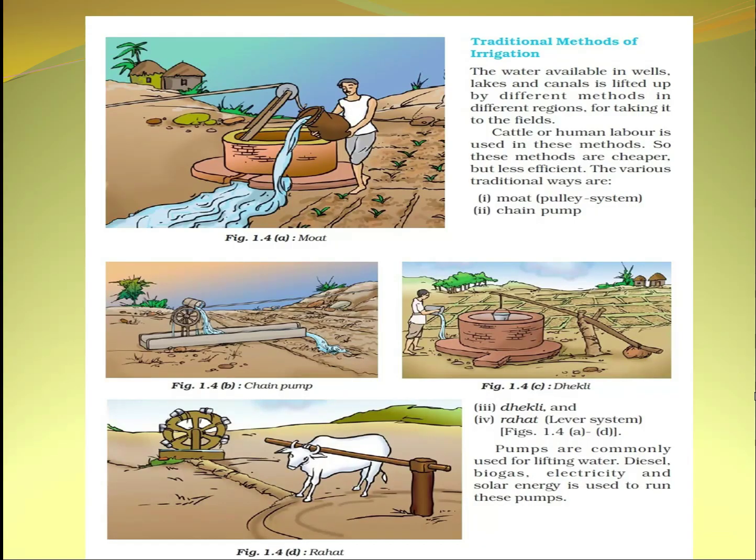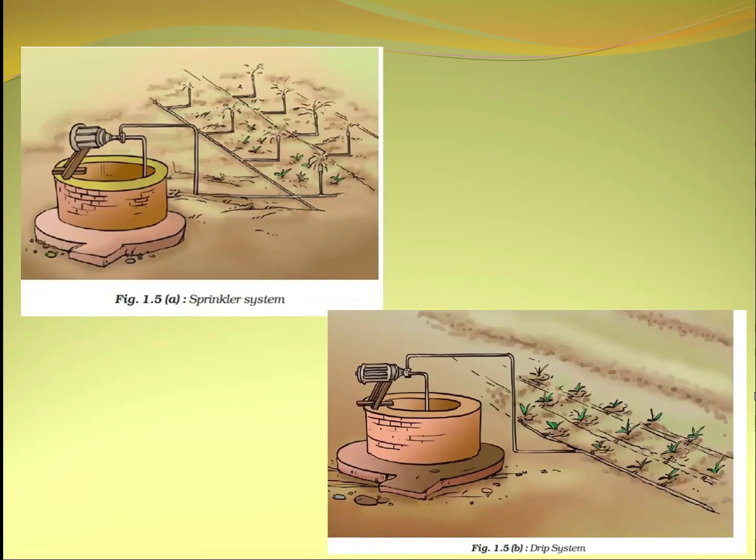You can see the traditional methods of irrigation, which are done by the moat, the chain pump, Dhekli and Rahat, that is the lever systems. Pumps are commonly used for lifting water, and diesel, biogas, electricity and solar energy are used to run these pumps. Now the sprinkler irrigation system has been introduced in canal irrigated areas of Haryana, Rajasthan and Madhya Pradesh. The drip irrigation system is being encouraged in Maharashtra, Karnataka, Andhra Pradesh, Orissa and Tamil Nadu for fruit crops.